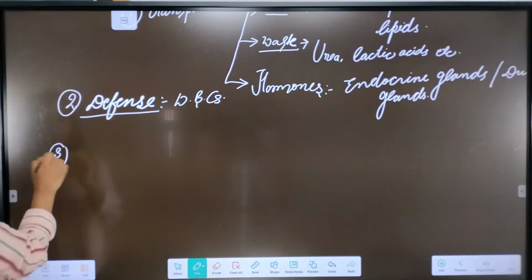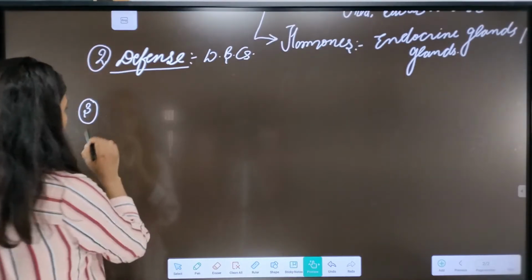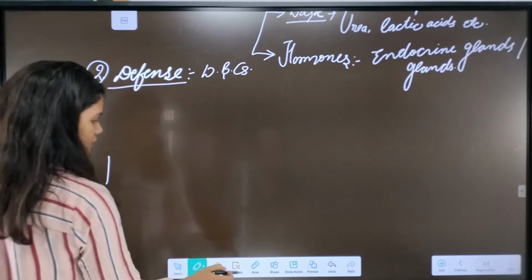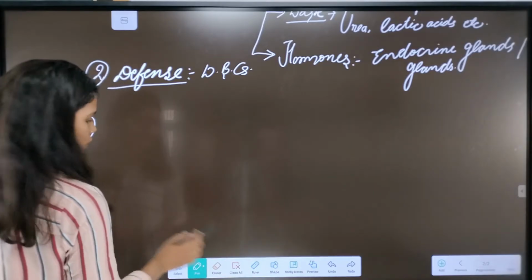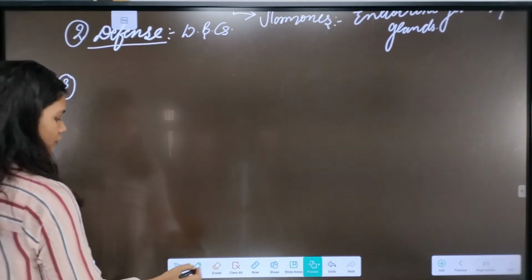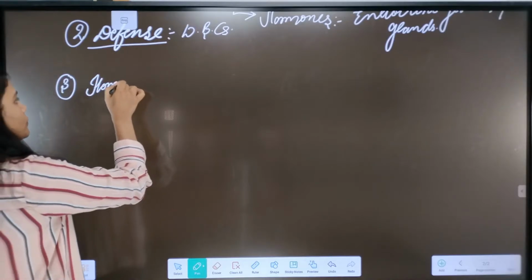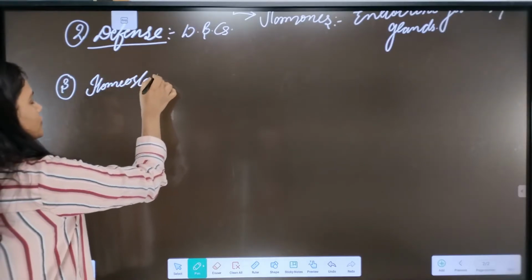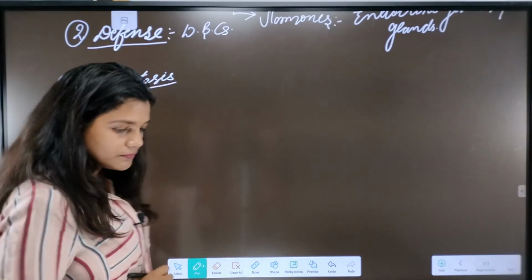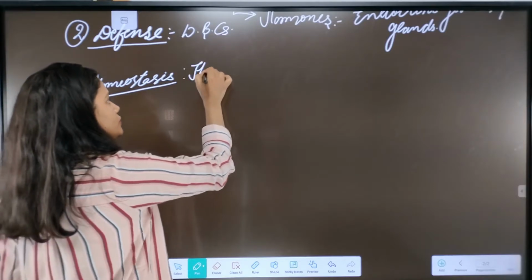The third important function of the blood is homeostasis. Actually, it is one of its additional functions. Why? I will tell you after explaining it. Homeostasis. What is homeostasis? Homeostasis is simply thermoregulation.